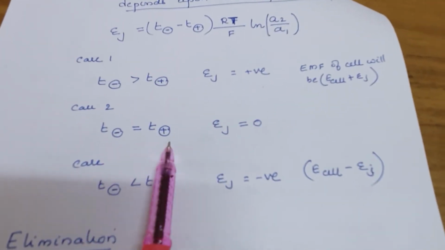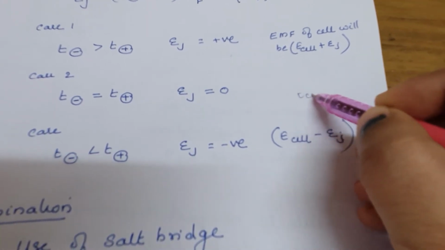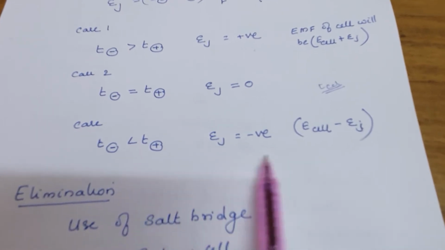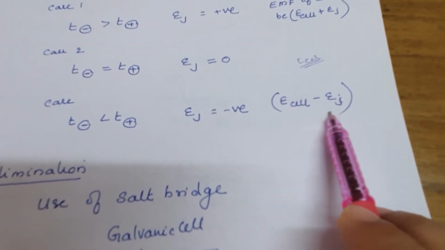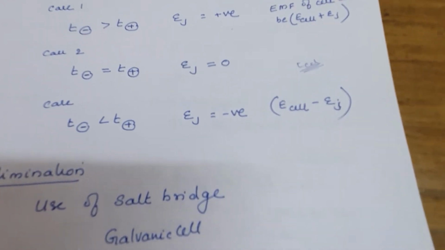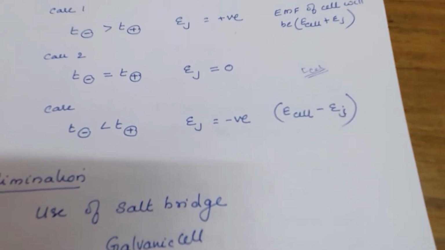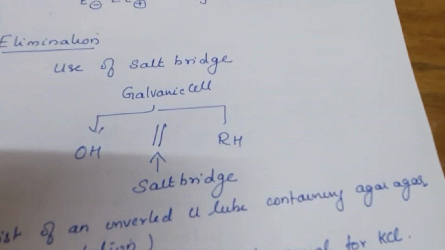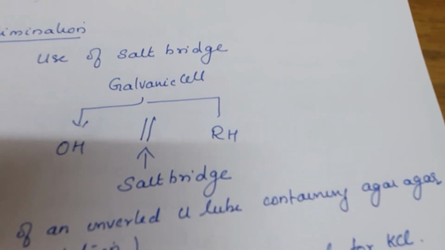When these two are equal, there will not be any liquid junction potential, so the EMF of the cell will be correct. When T negative is less than T positive, this becomes negative. So what we measure is the actual EMF minus the liquid junction potential, so the value we see will be less than the actual value. And to eliminate this, we use a salt bridge or a porous partition. That is why we use it to separate the oxidation half and the reduction half.